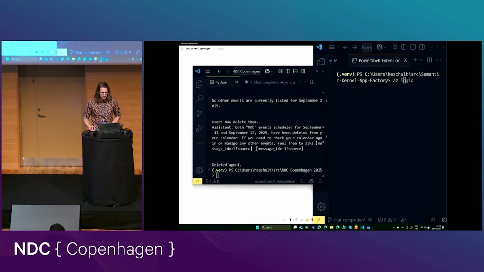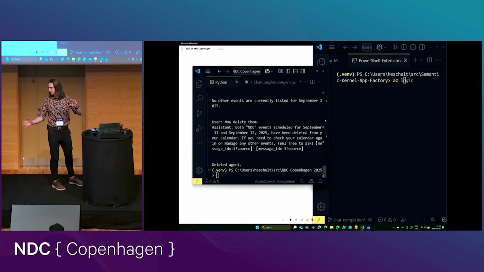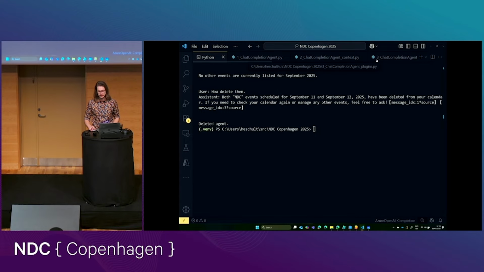Very nice, good. But this really isn't true multi-agency. This is just one agent that uses another agent like a tool, like a plugin in Semantic Kernel. So this really has limits. It doesn't go very far. And when we say multi-agency, we're usually asking for something slightly more elaborate. And for that, we quickly need to jump into the whiteboard.